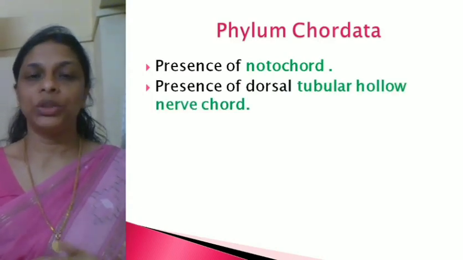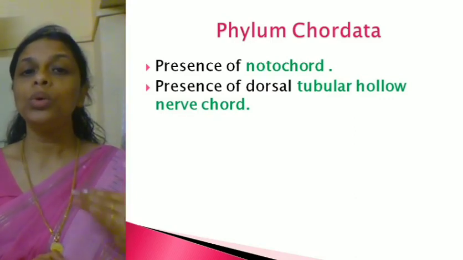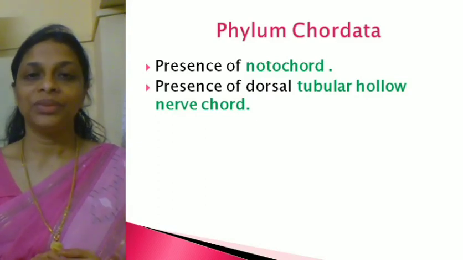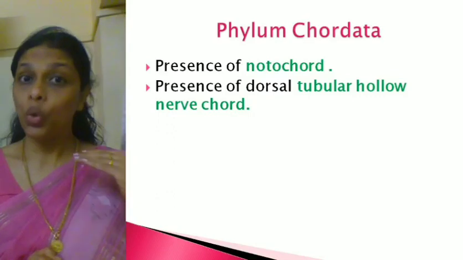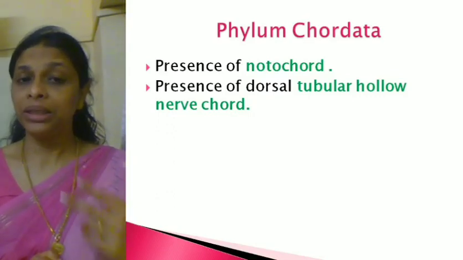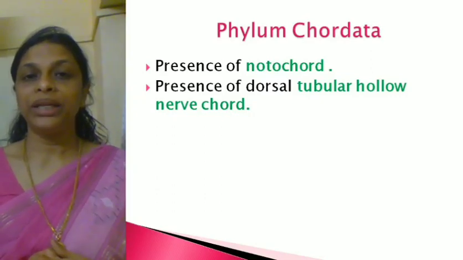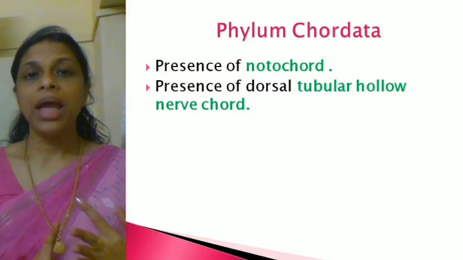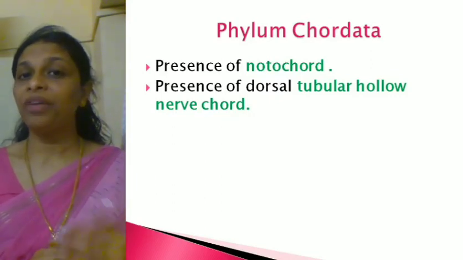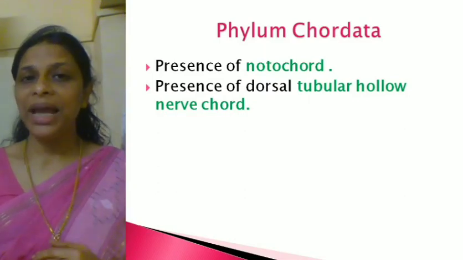The second feature, presence of a dorsal tubular hollow nerve cord. That is the nervous system. It is tubular, it is hollow, it is dorsal, three features that you have to remember. When we discussed phylum Annelida, do you remember what is the peculiarity of the nervous system in annelids?